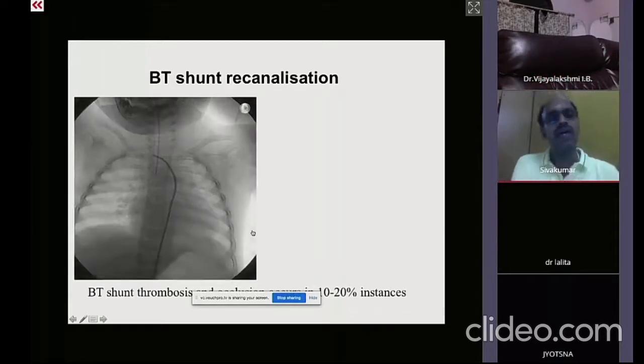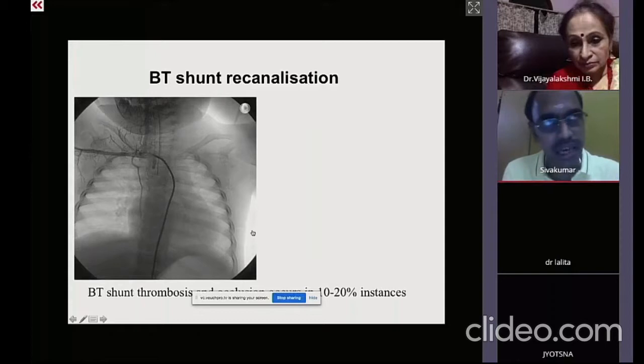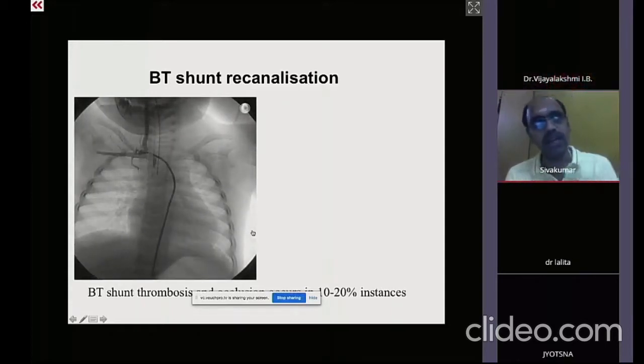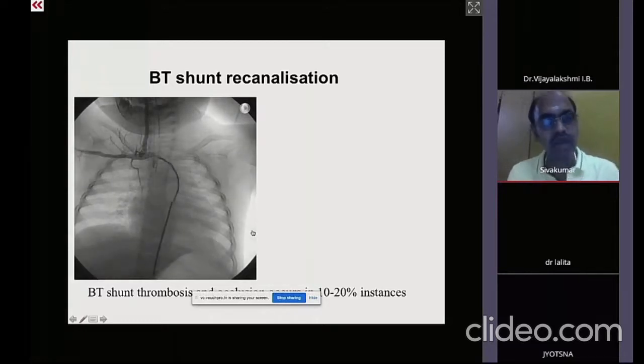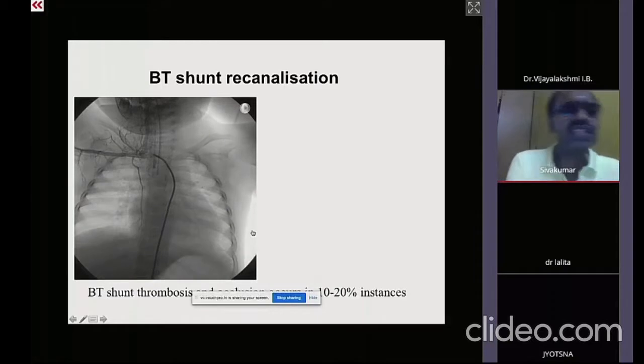However, if the patient is having a ductus from the contralateral aortic arch, that means a right-sided aortic arch with a left-sided ductus, or left-sided aortic arch with a right-sided duct, and in such a case, if there is a subclavian artery which is arising far more superiorly from the cervical level, then this can create a problem for cannulating the ductus.